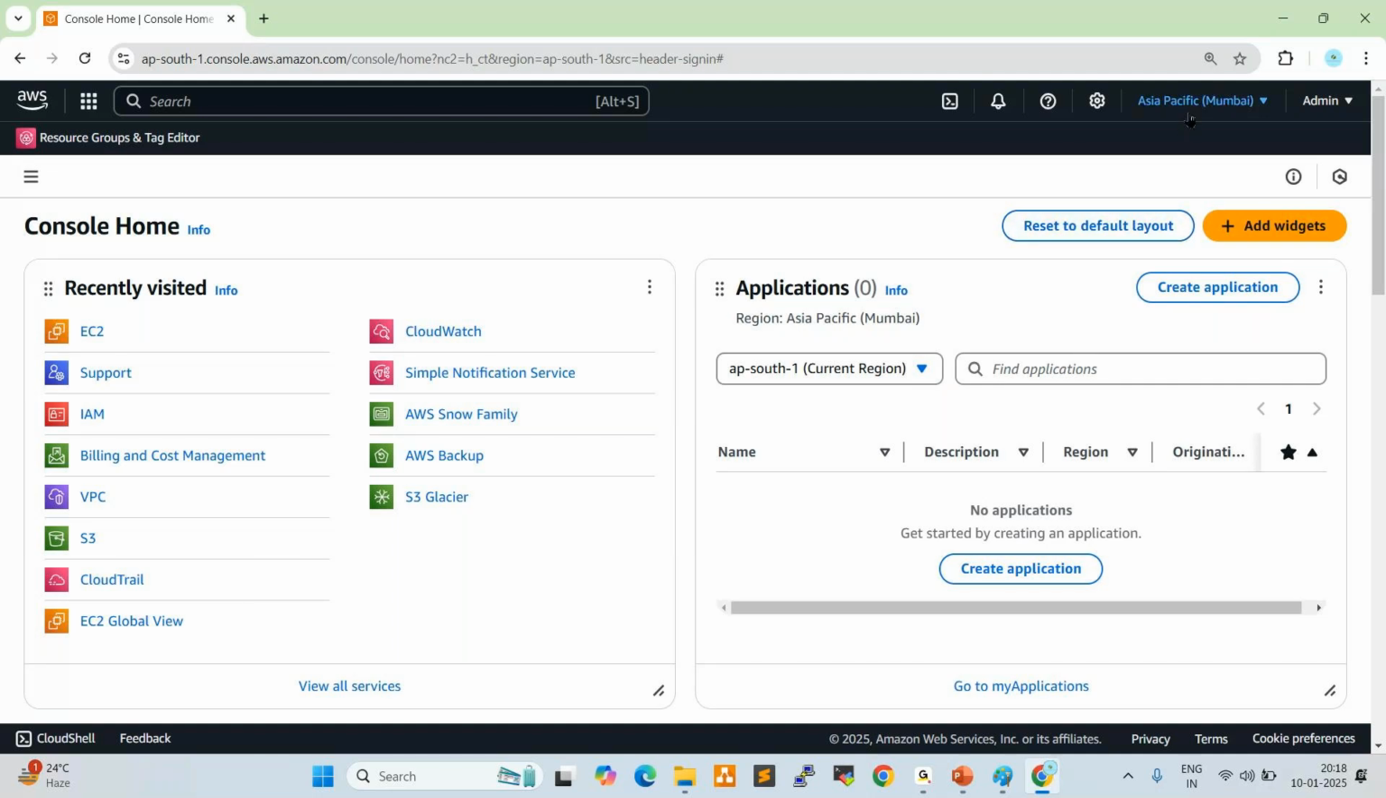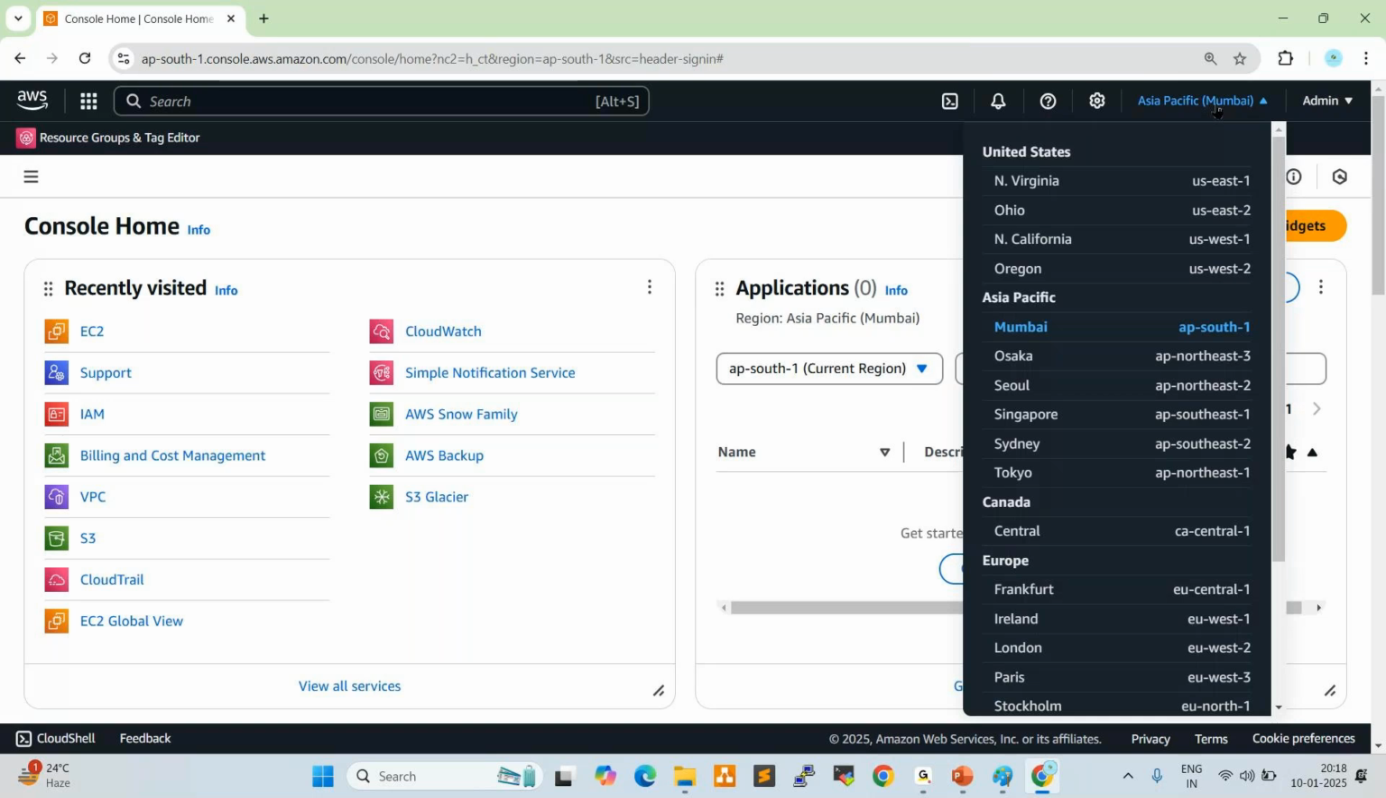In the ticket, for example, they gave the Mumbai region, and in the Mumbai region they need an EC2 instance. So first of all, we need to check. For example, I'm in the Mumbai region. If you want to change to the Singapore region, just click on it.